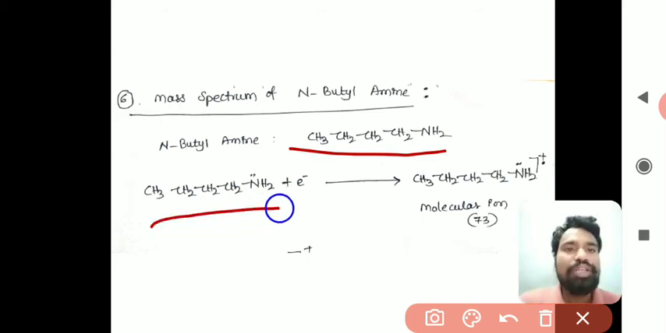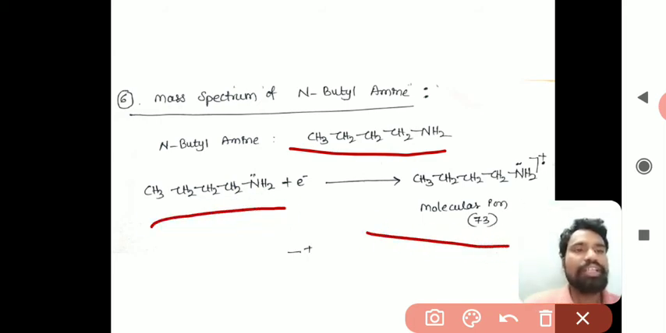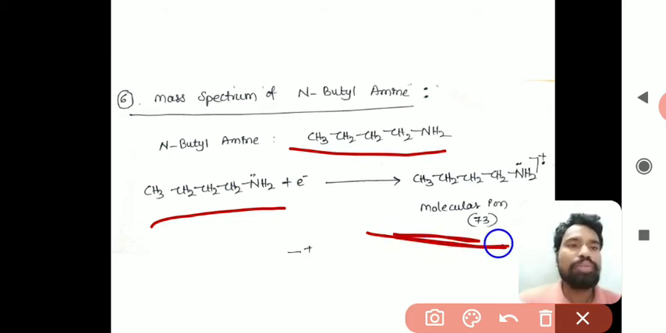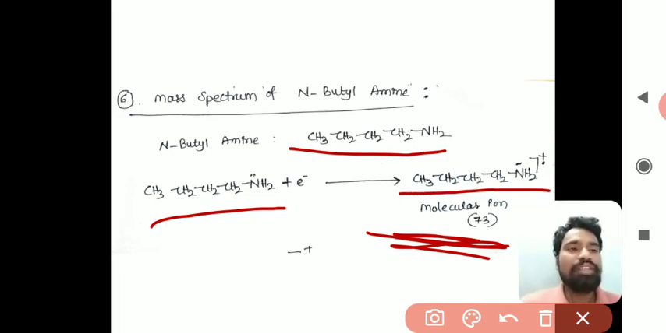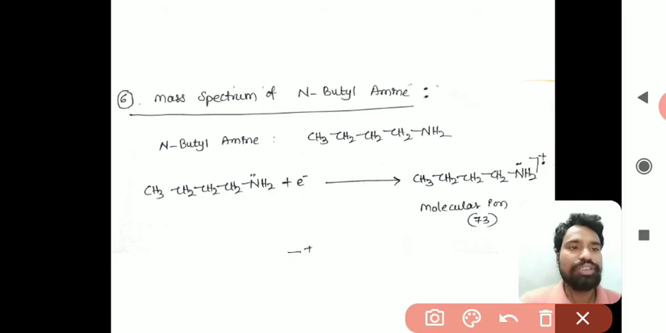So when N-butylamine is bombarded with electrons, it forms a radical cation, which is nothing but a molecular ion, and here the m/z value, mass by charge value, is 73 for this molecular ion. Now this molecular ion is unstable because it's a radical cation, and it will undergo a fragmentation process.